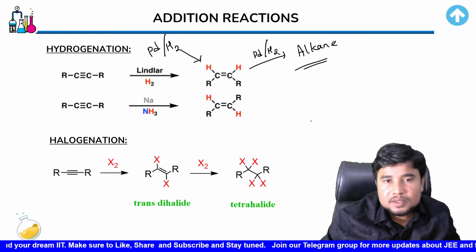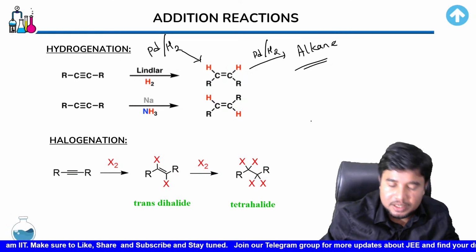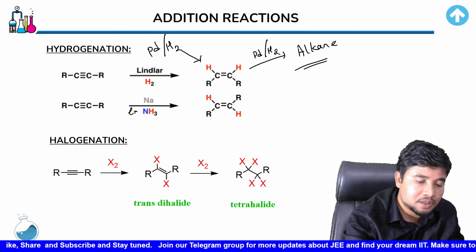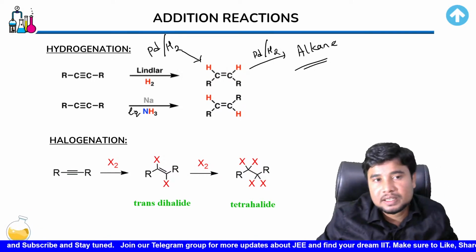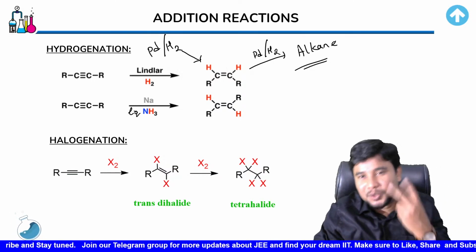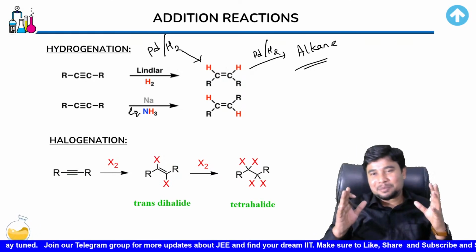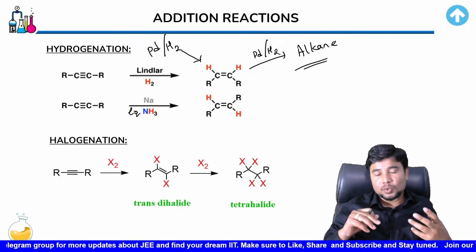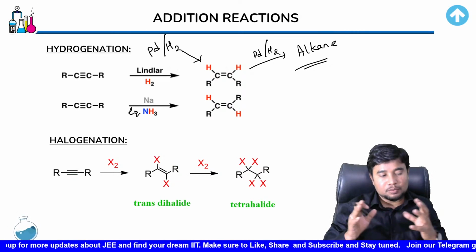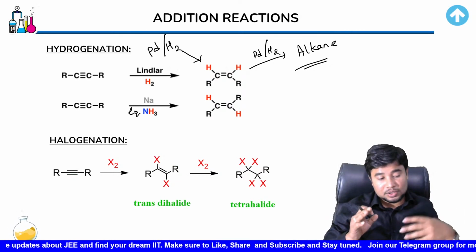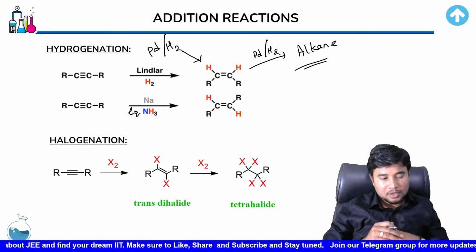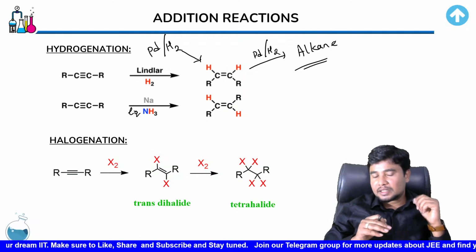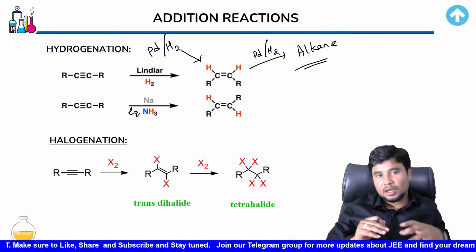The other thing is, this also shows the Birch reduction, with Na in the presence of liquid ammonia. You could simply see the Birch reduction as we had seen in the case of alkene. Twice, a total 4-step reaction would be that. Two times this has to act, first to break one of the bonds, and then the second, right, children? So we would have the similar reaction as we had seen in that alkene chapter here as well.